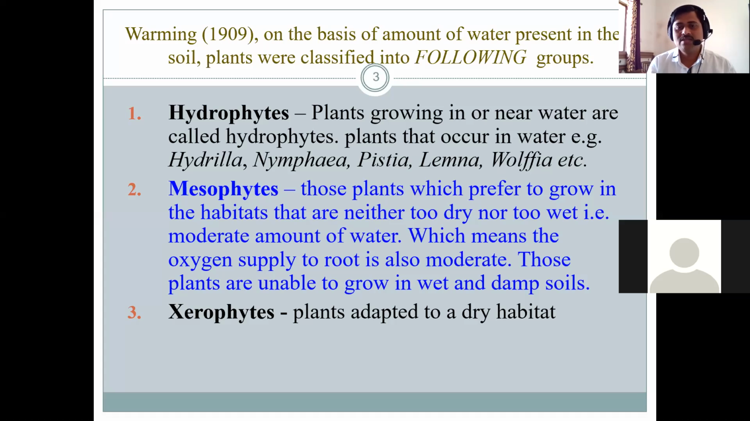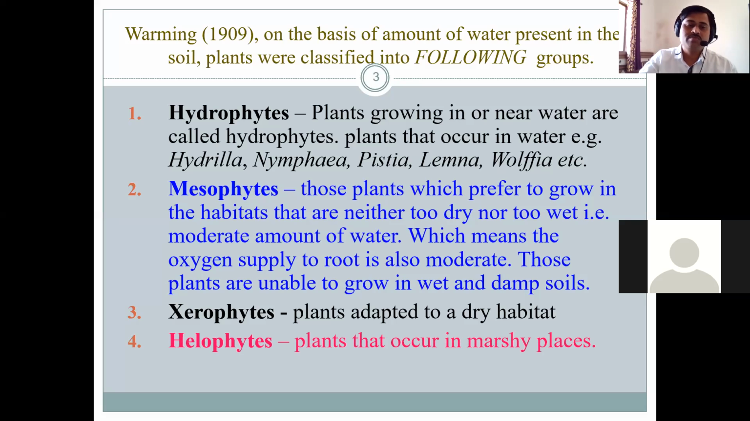Then mesophytes are those plants which prefer to grow in habitats that are neither too dry nor too wet. Where there is not too much water and not too much dryness, a normal condition, a moderate amount of water is available, which means the oxygen supply to the root is also moderate, and because of that those plants are unable to grow in wet and damp soil. Such plants are called mesophytes. Then xerophytes are the plants adapted to dry habitats. Such plants are called xerophytes.